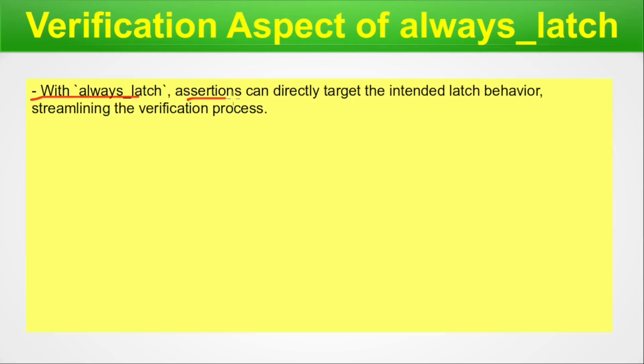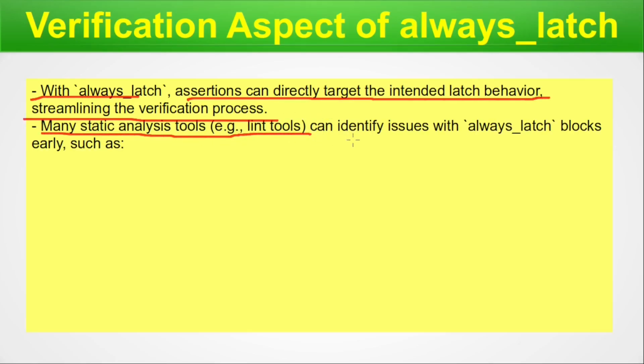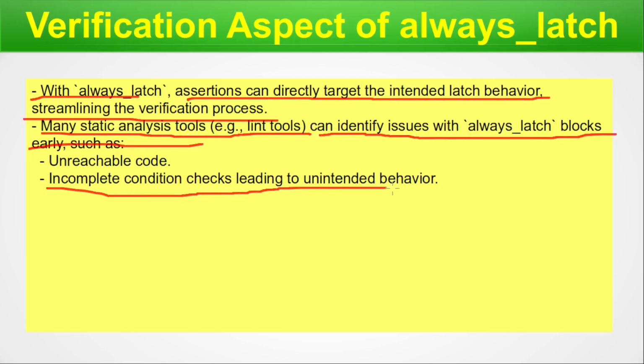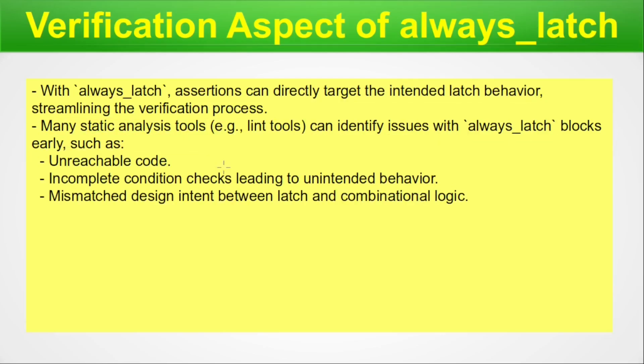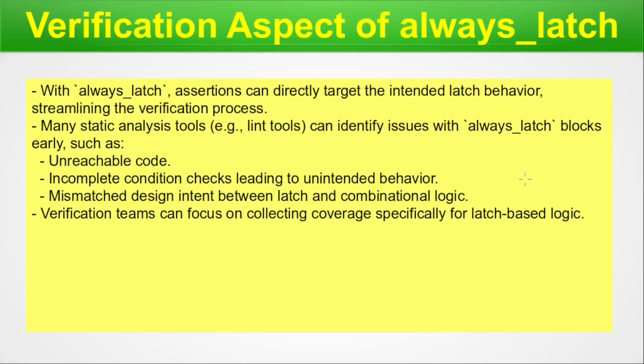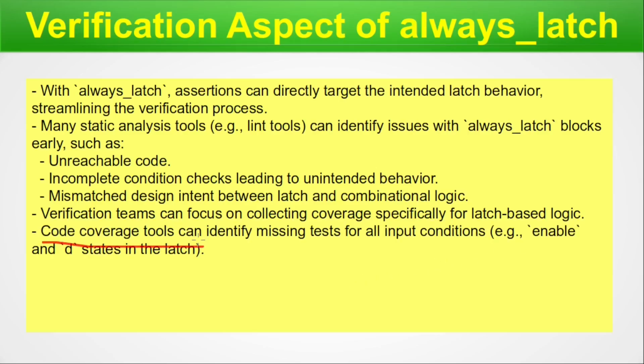With always latch, assertions can directly target the intended latch behavior, streamlining the verification process. Many static analysis tools like lint tools can identify issues with always latch blocks early, such as unreachable code, incomplete condition checking leading to unintended behavior, and mismatched design intent between latch and combinational logic. Verification teams can focus on collecting coverage specifically for latch-based logic. Code coverage tools can identify missing tests for all input conditions, that is enable and D states in the latch.